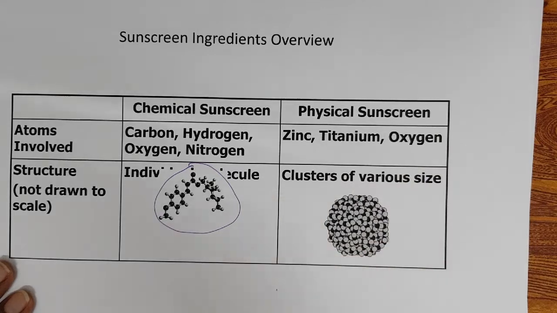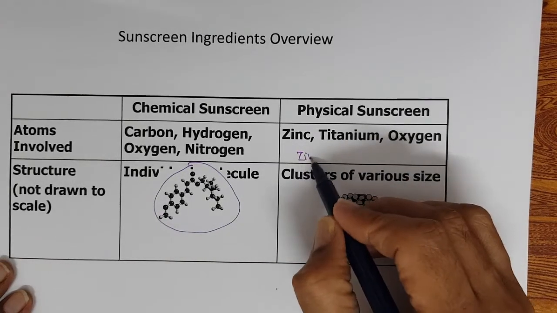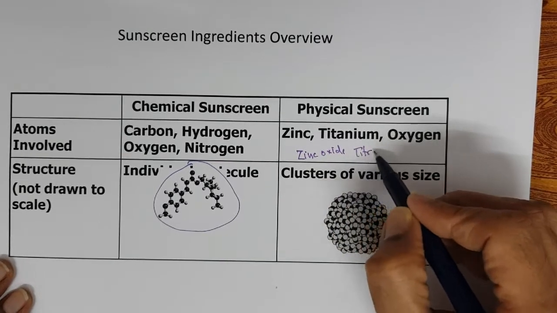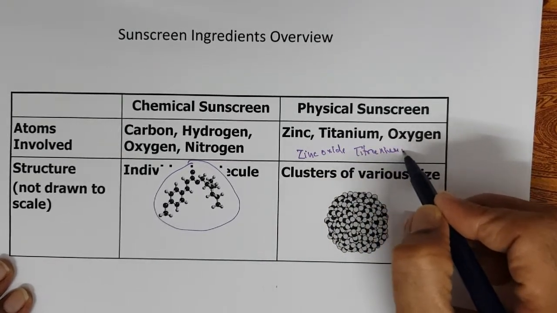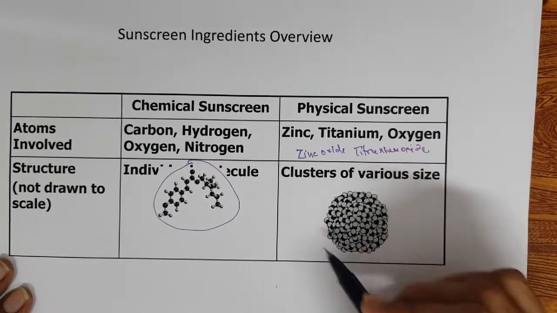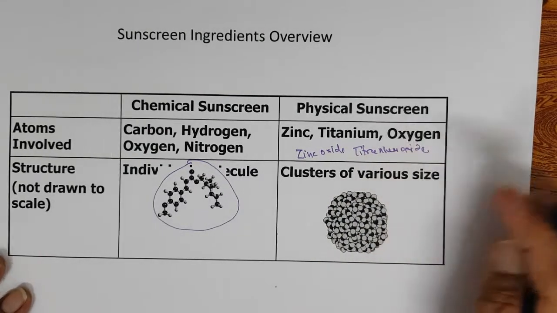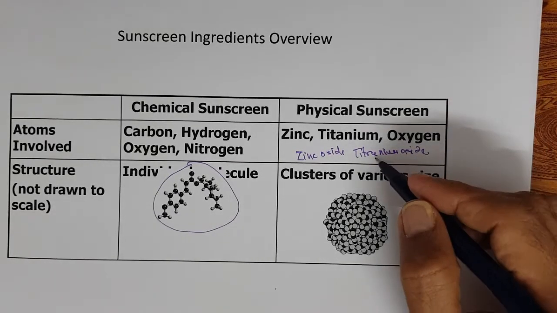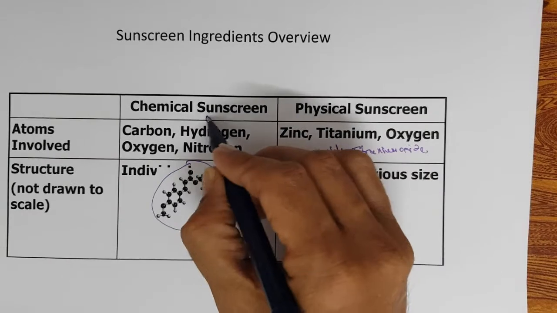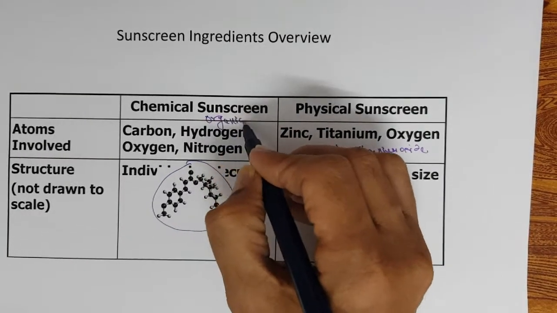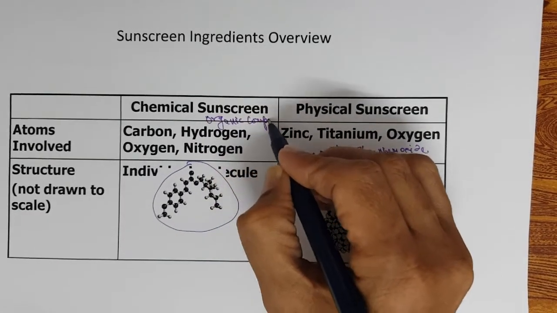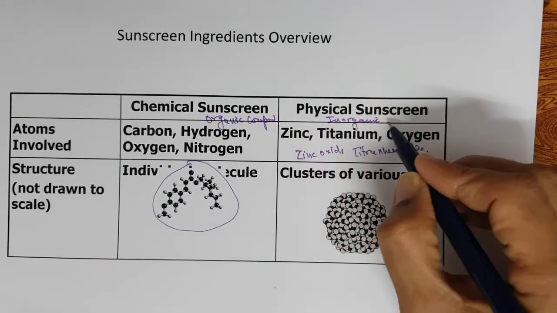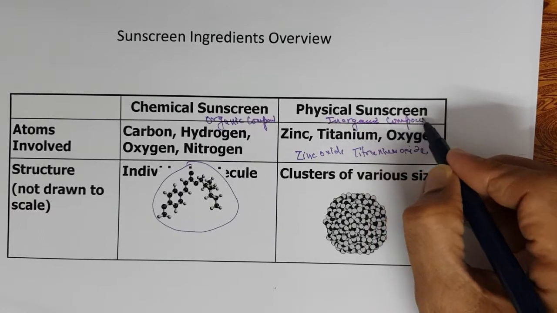Physical sunscreens, especially zinc oxide and titanium dioxide, are the two physical sunscreens used. These are clusters of various sizes, and they are inorganic. Chemical sunscreens are all organic compounds, and these are all inorganic compounds, right?